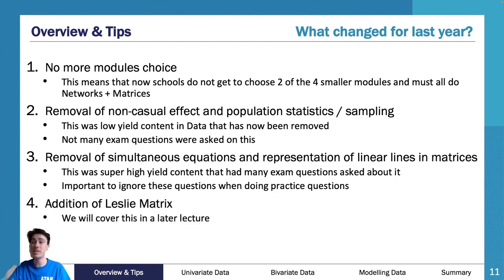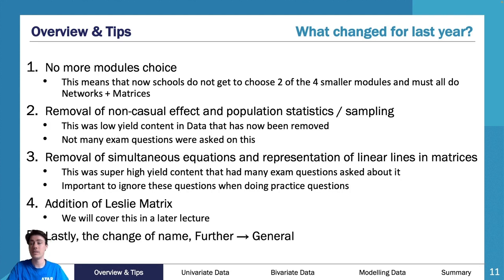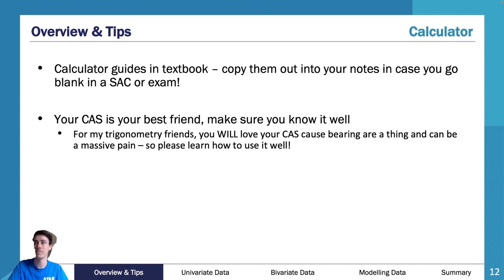There was the addition of the Leslie matrix, so this sort of made up for what they removed from matrices. The Leslie matrix will be covered in a later lecture, but you won't find practice questions on it past last year. And then there was a name change. Now, there were a couple of little things added into data, but they were only very subtle or just changing of wording, and so I haven't really put them in this slide. We'll cover it today, so don't worry about that. Just a couple of other little tips. Your calculator, really, really important.